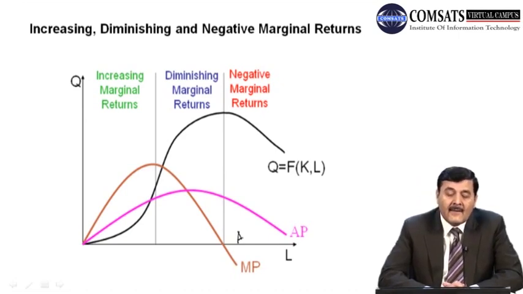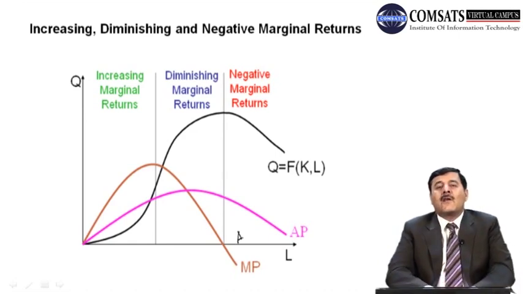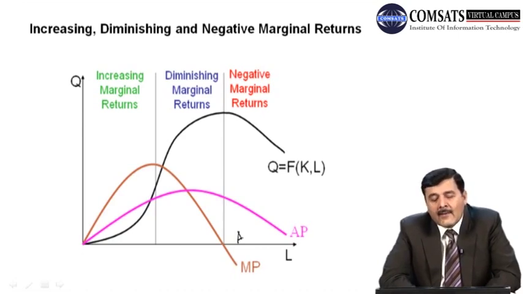So the first stage of production is known as increasing marginal returns, that with the increase in units of input, output is increasing. The second stage is known as diminishing marginal returns, that with the increase in units of labor, there is a decrease in the marginal productivity of each additional unit of labor. That is why we call it diminishing marginal returns. And the third stage, negative marginal returns, with the increase in units of labor in the production process. Each additional unit gives negative returns, so that's why we call it negative marginal returns.